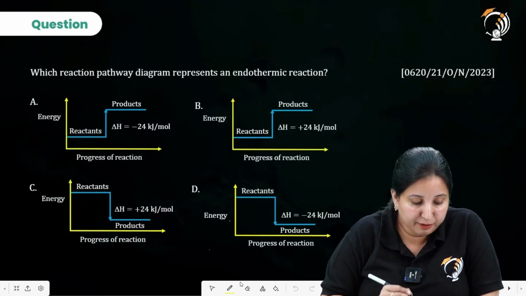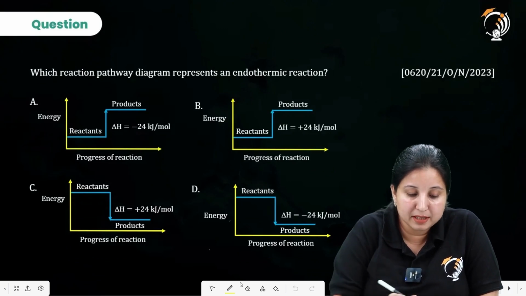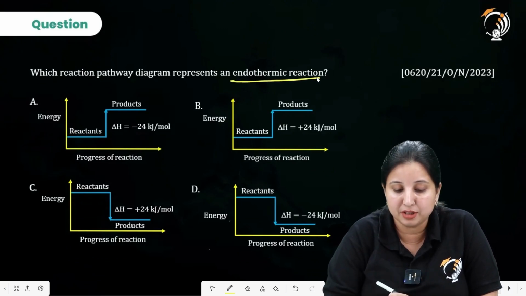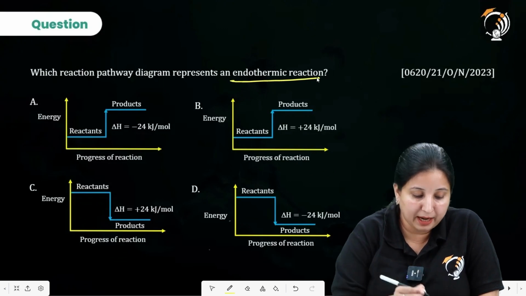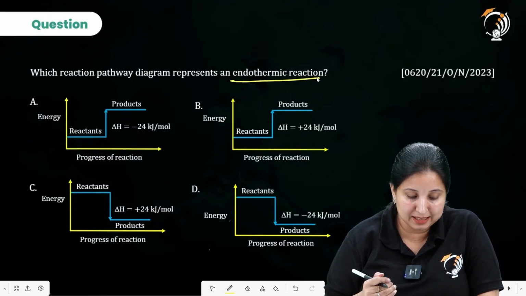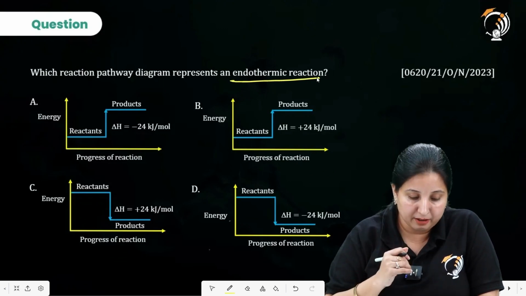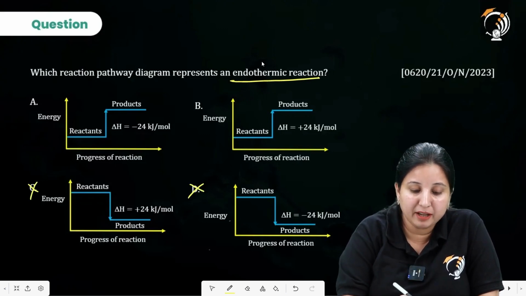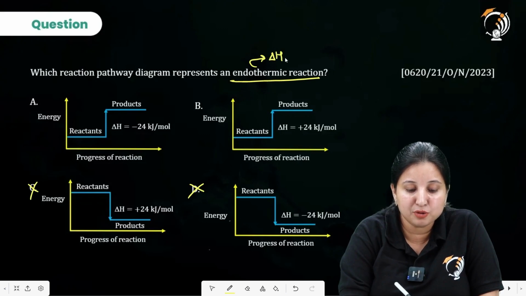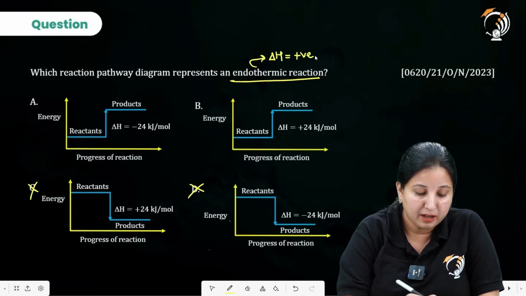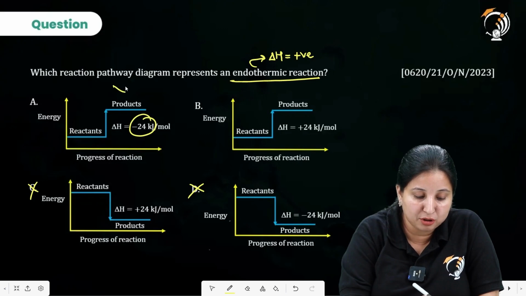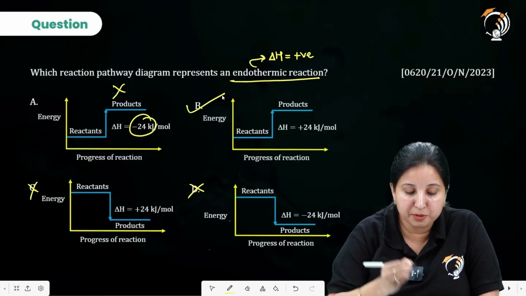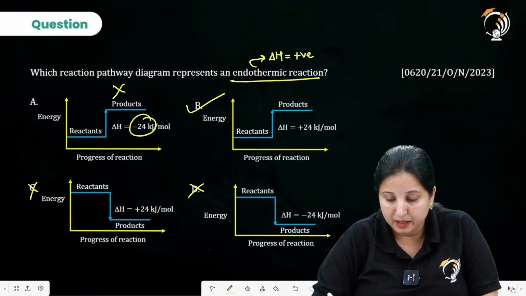Next question. Which reaction pathway diagram represents an endothermic reaction? Endothermic reaction means the reactant energy is less and product energy is higher. So A and B are representing that only. But when we are saying endothermic, the delta H value comes out to be positive. And over here it is negative. So this could not be my answer. Option B is going to be my answer.